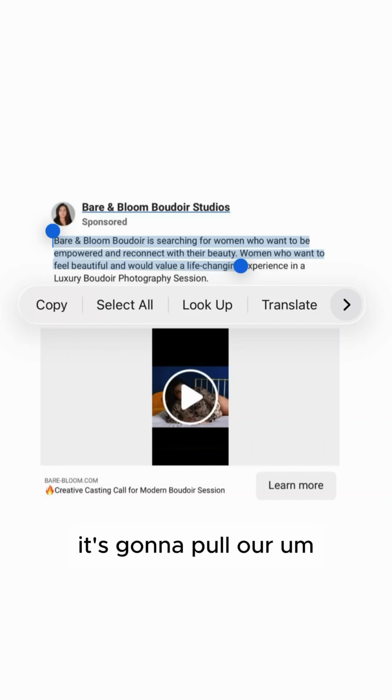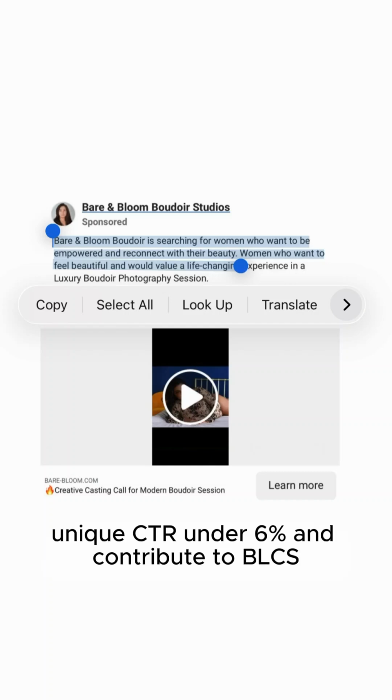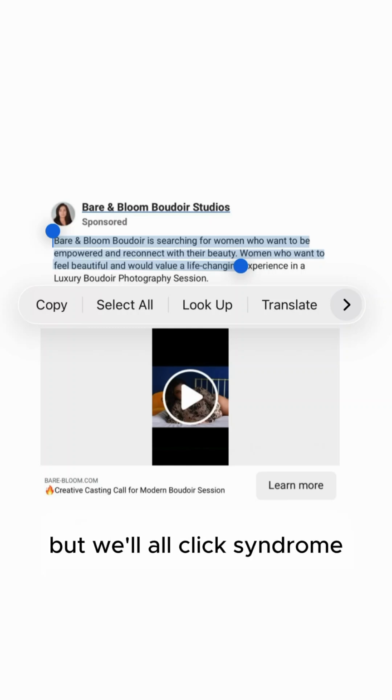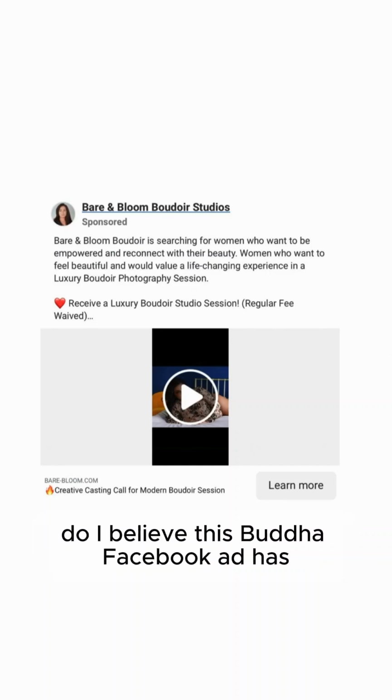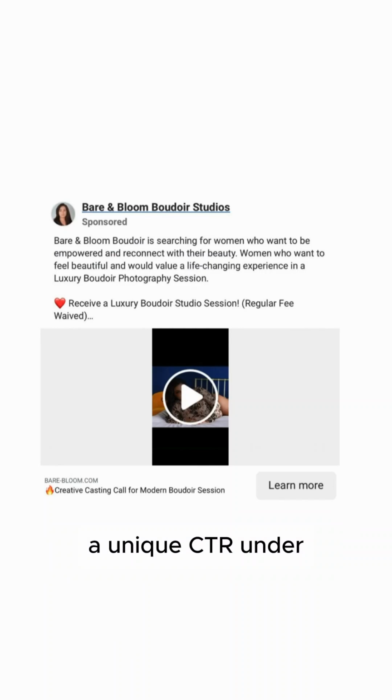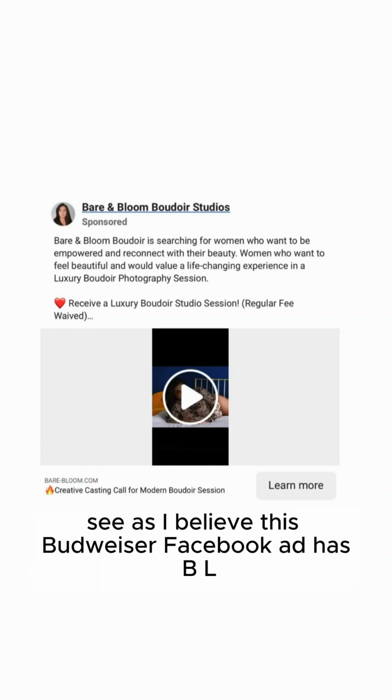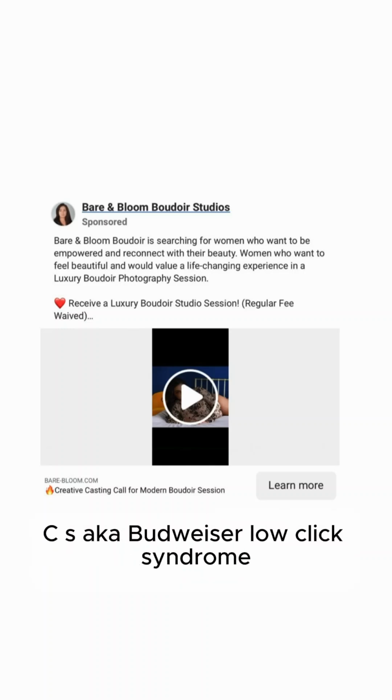It's going to pull our unique CTR under 6% and contribute to BLCS, Boudoir low click syndrome. So taking all into account, do I believe this Boudoir Facebook ad has a unique CTR under 6%? Yes, I do. So yes, I believe this Boudoir Facebook ad has BLCS, aka Boudoir low click syndrome.